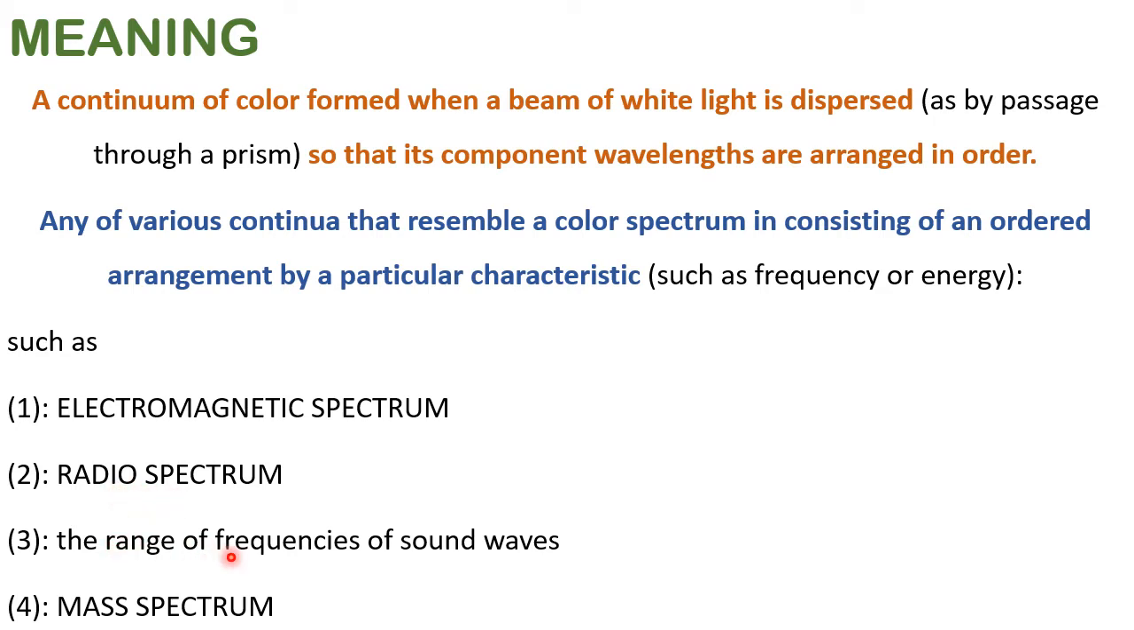The range of frequencies of sound waves, some are noise, some are music, some are soothing. So depending upon the frequency of a sound wave, there also we can classify them in a spectrum. They are called the spectrum of sound waves, mass spectrum. So all together groups are studied. Spectrum is a very interesting word. We can use it in science as well as in day-to-day life.